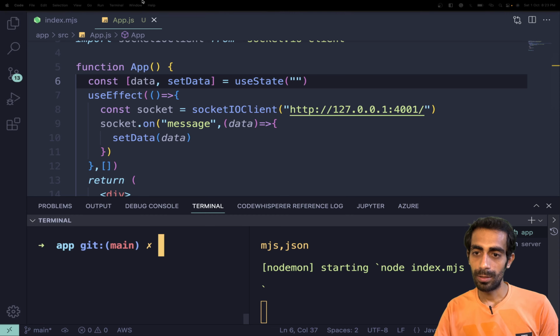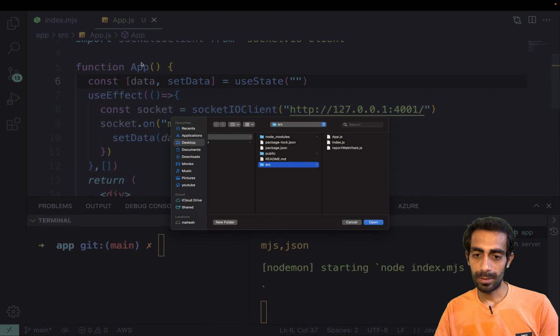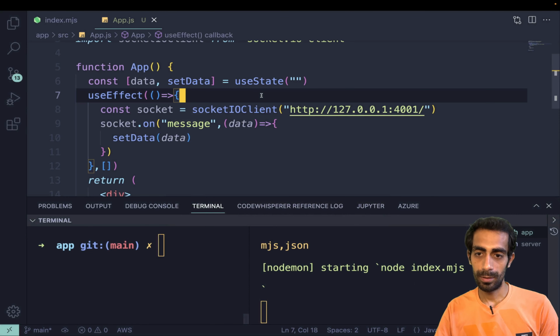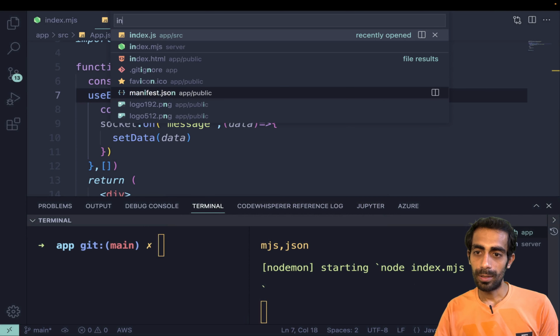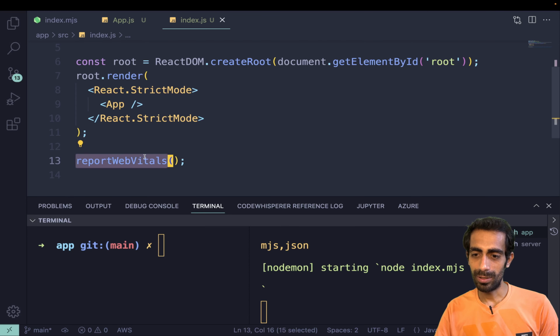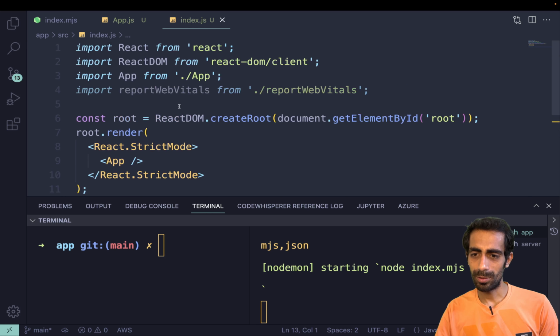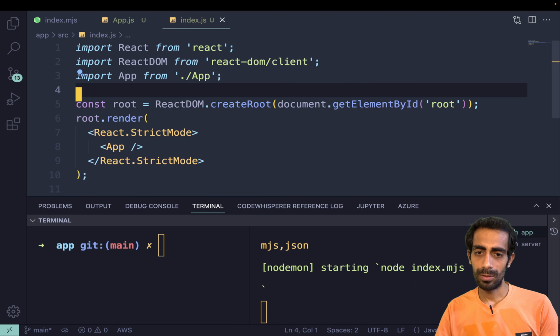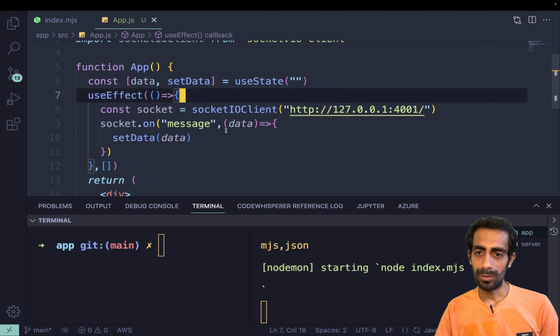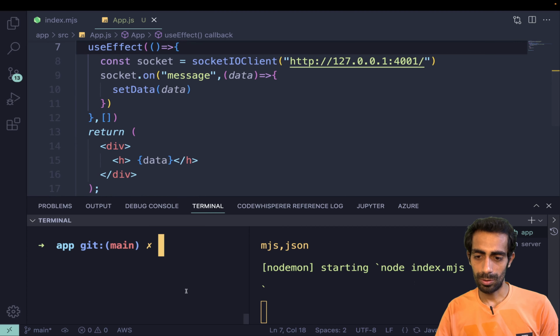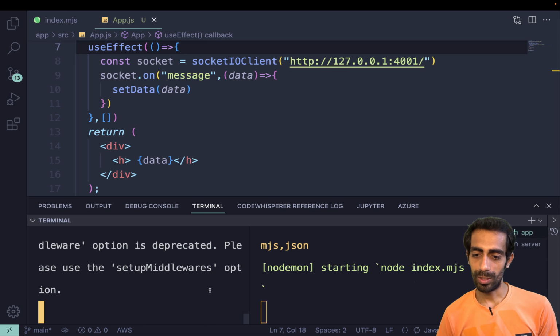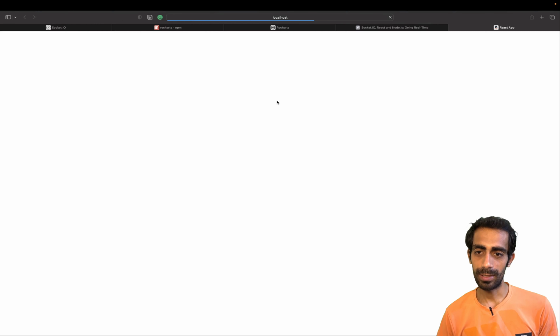Let me go to index quickly, this one. I don't need this report. What is this report? I generally don't use this that much. So I'll say npm start. It won't take much and it will get started quickly.